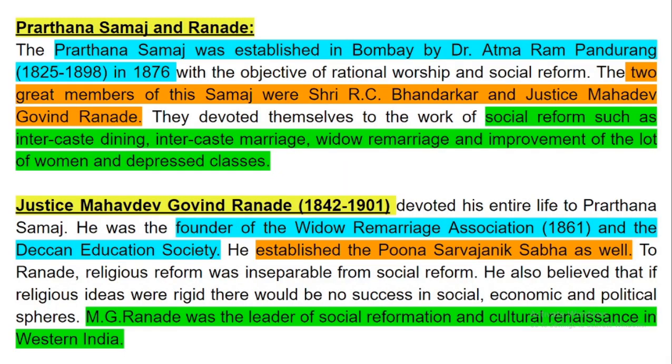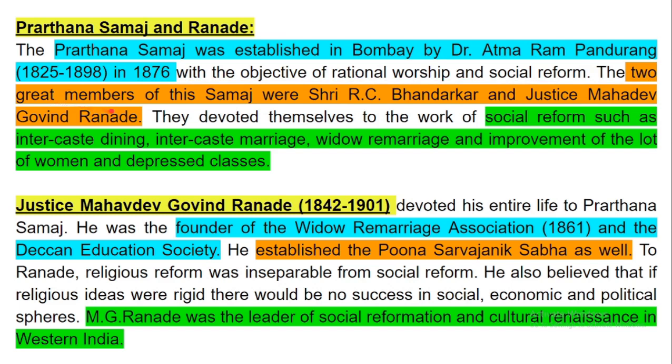Next, Prarthana Samaj and Ranade. The Prarthana Samaj was established in Bombay by Dr. Atmaram Pandurang in the year 1876, with the objectives of rational worship and social reform.